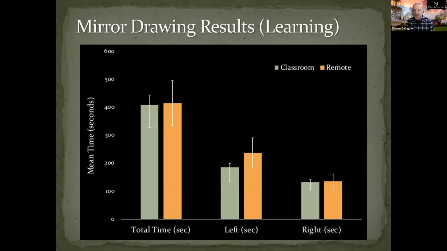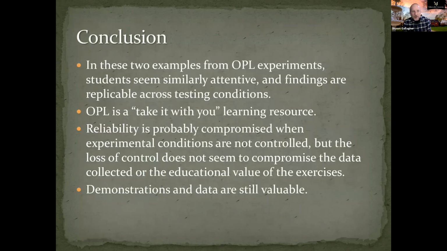And we saw similar results in the mirror drawing task. If you look at these results, it's almost a dead match. So based on these two types of experiments, and again, I would emphasize that these are the experiments you would expect to be most reliable and most resilient, let's say, to the sources of error that will be introduced when students have to perform the tasks remotely. They perform pretty much the same way, whether or not in the face-to-face classroom environment or in the remote environment. So in conclusion, for these two examples of OPAL experiments, students seem similarly attentive and the findings are replicable across testing conditions.